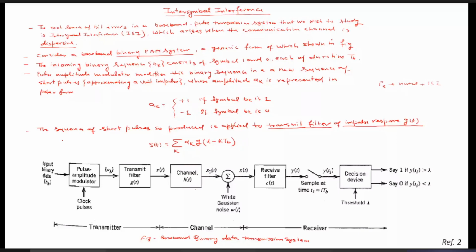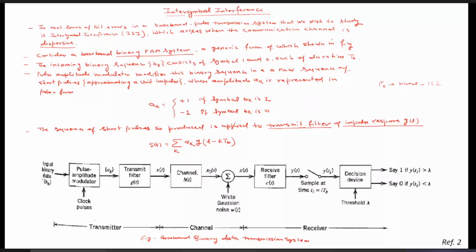So here we call it a discrete pulse amplitude system, which generates at the output, because this binary input data is simply 1 and 0. The main job of this pulse amplitude modulator is to generate the signals. The amplitude is +1 or -1 depending upon whether the input binary data is 1 or 0. So if this is 1, then A_k is 1. When this is 0, A_k is -1.